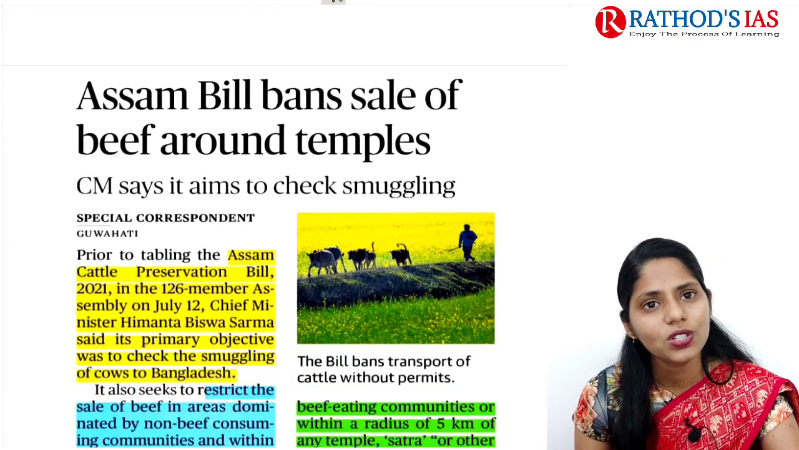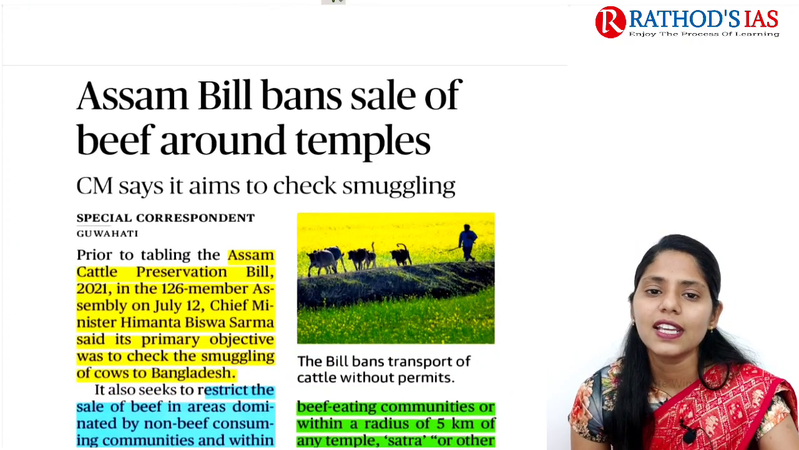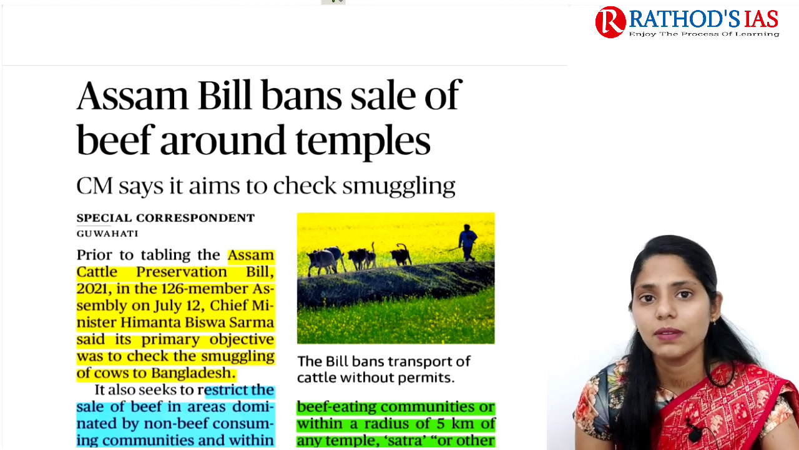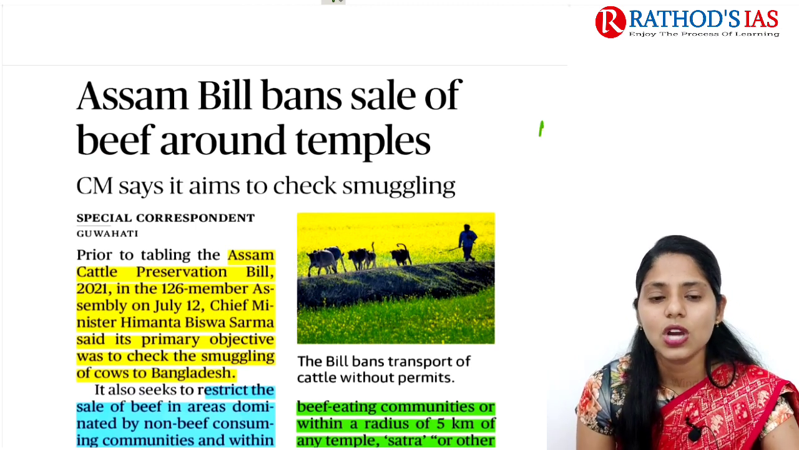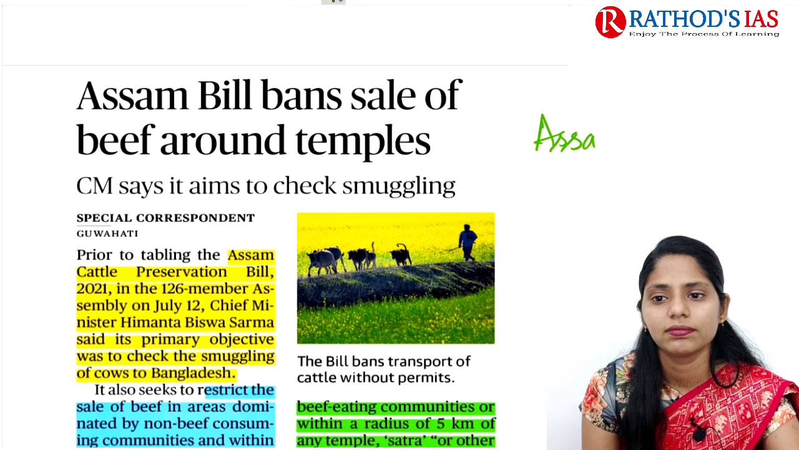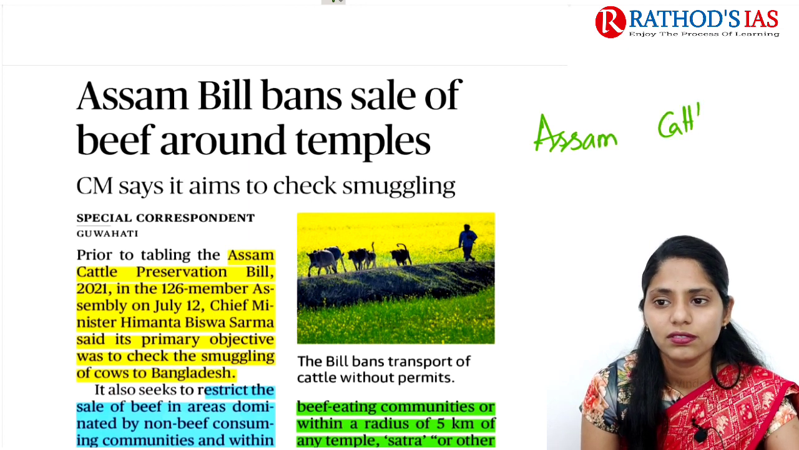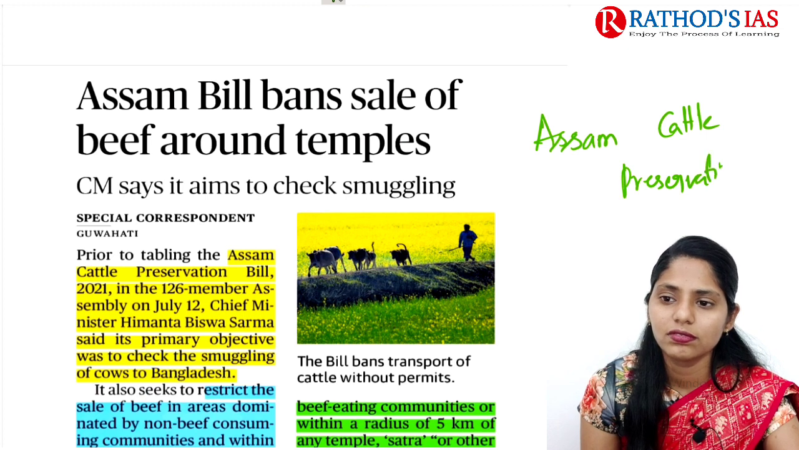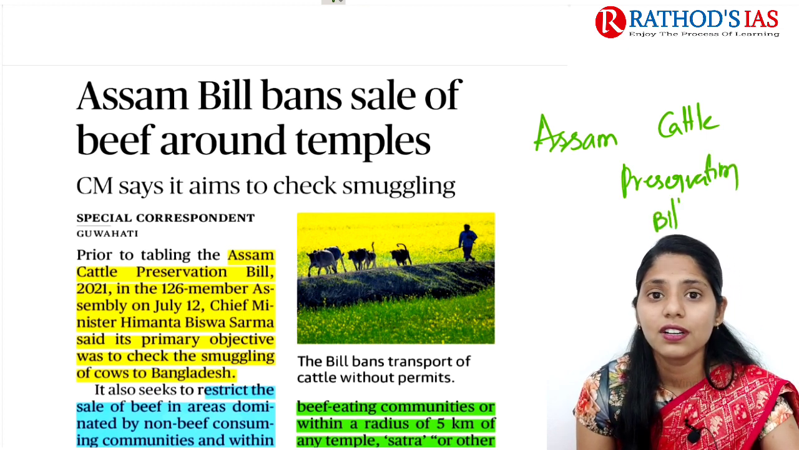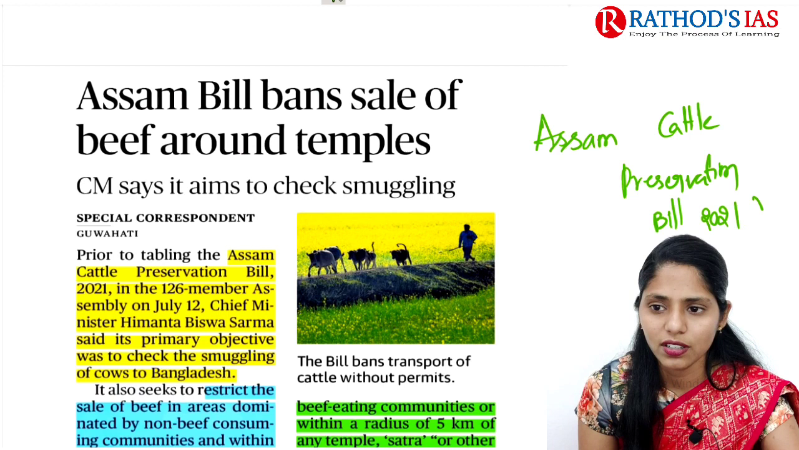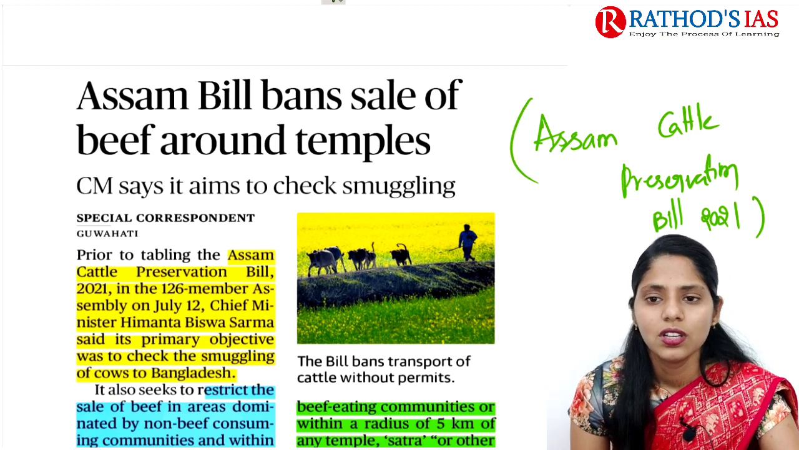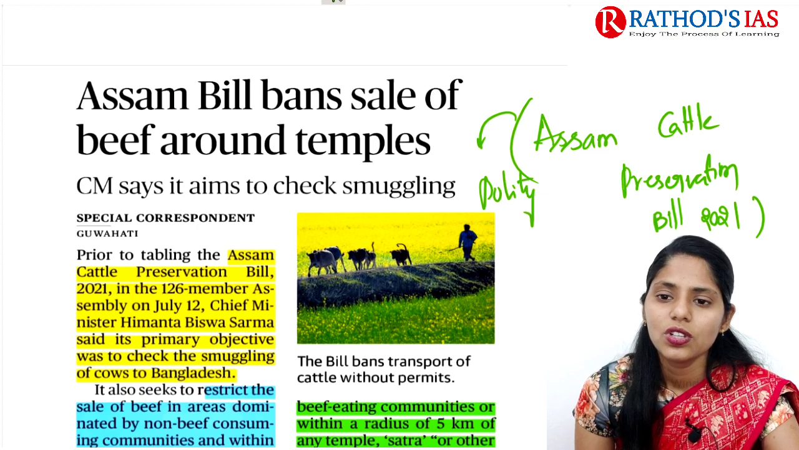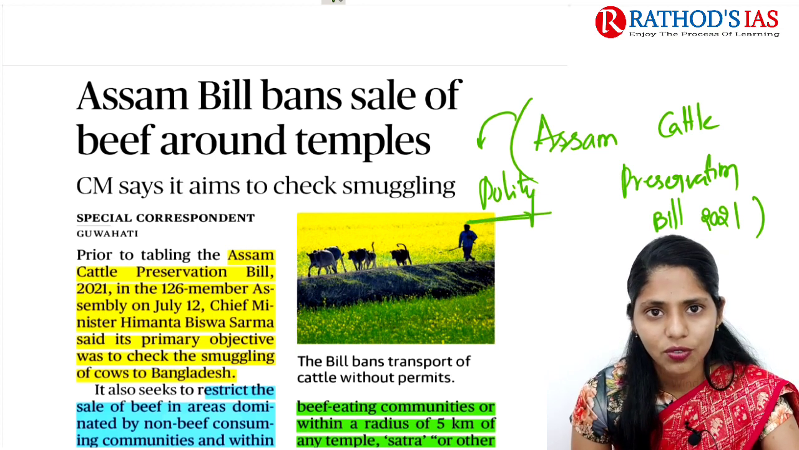Now let us move on to the next topic. The title says Assam bill bans sale of beef around temples. This article is mainly talking about the Assam Cattle Preservation Bill 2021. This article is very important from a polity point of view. Now let us try to see this topic in great detail.